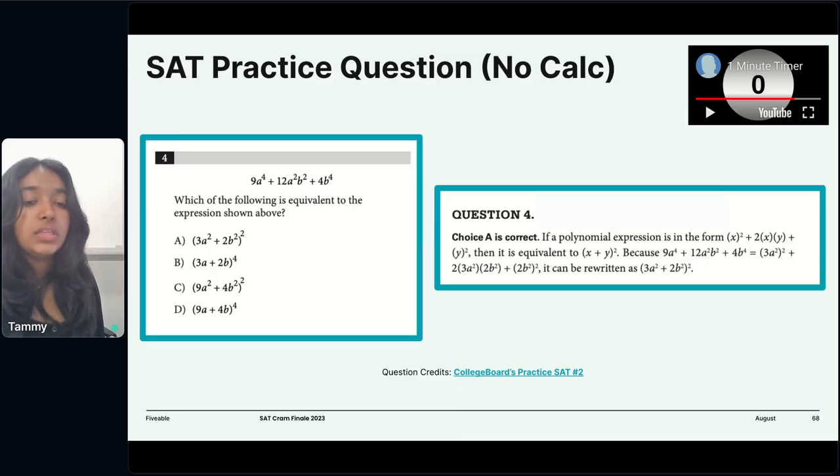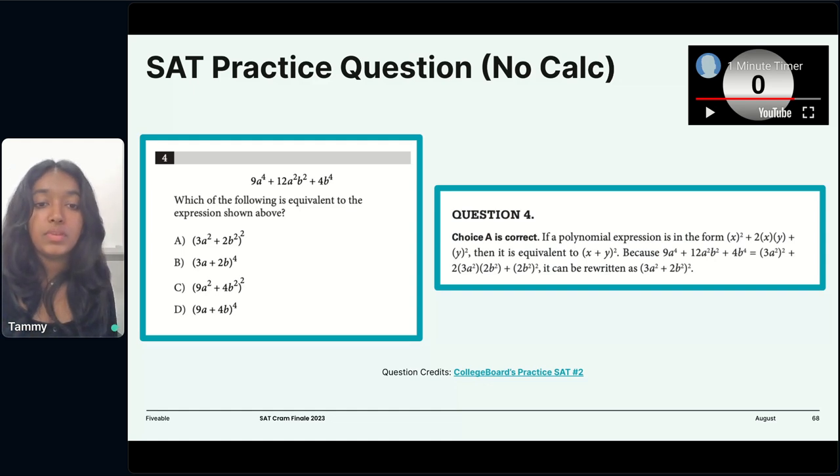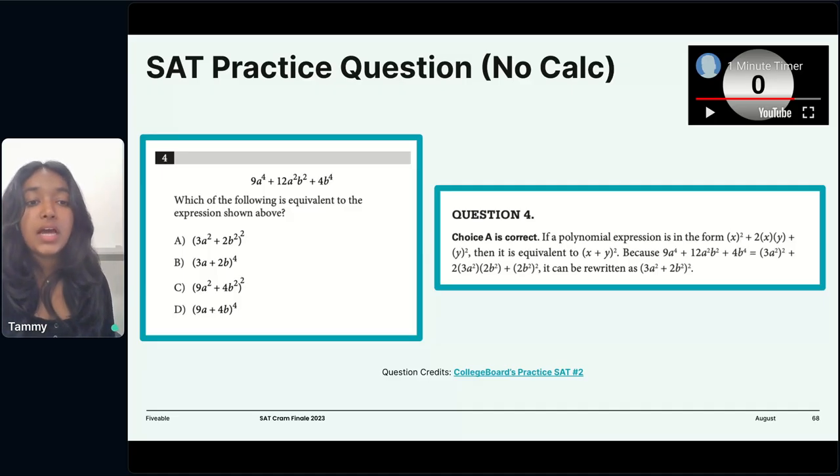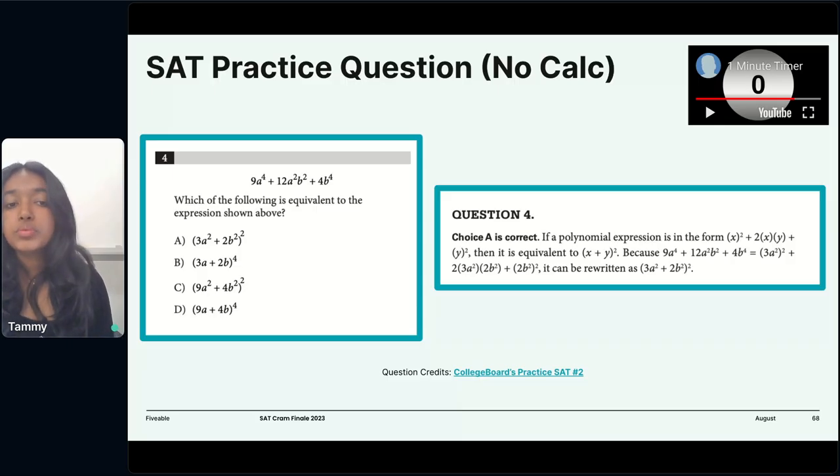So all you have to do with this equation is simplify it in terms of a squared plus 2ab plus b squared. So we're going to look at this equation right here, and we're going to say 9 times a raised to 4 is equal to 3a raised to 2.